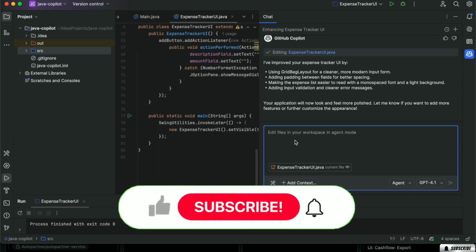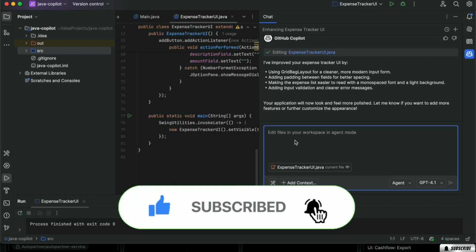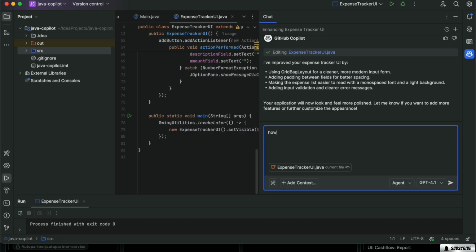Now let's try something completely new. Let's imagine you want your expense tracker to be a web application. How to create web application expense tracker.